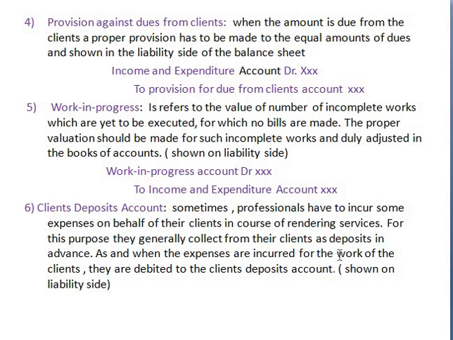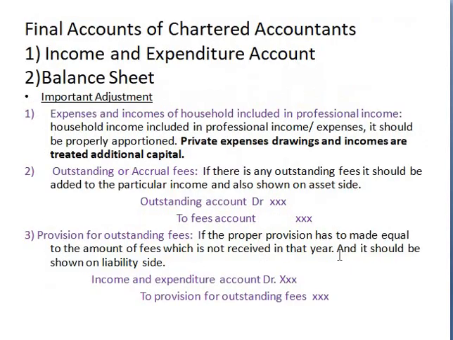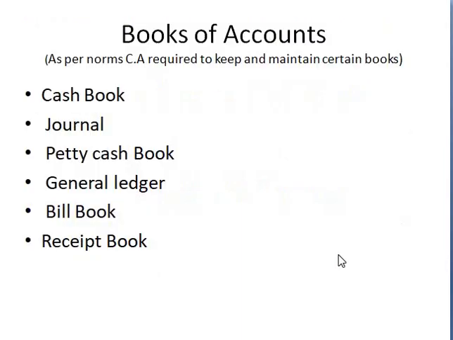So this is the scenario, a brief of the six most important items. You should keep in mind all these six items, because while preparing the income and expenditure account and balance sheet, these keep appearing again and again. So they are most important. And if you have any questions regarding 1, 2, 3, 4, 5, 6, you may raise them, put a comment on that. I will justify once again, and we'll move to the next.